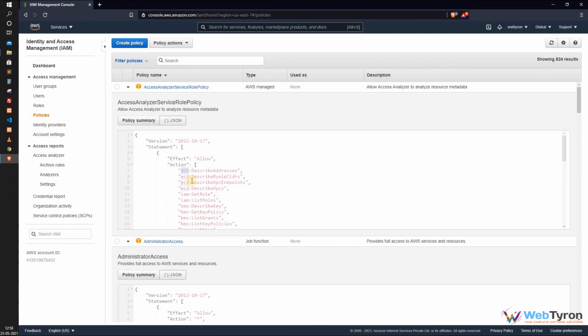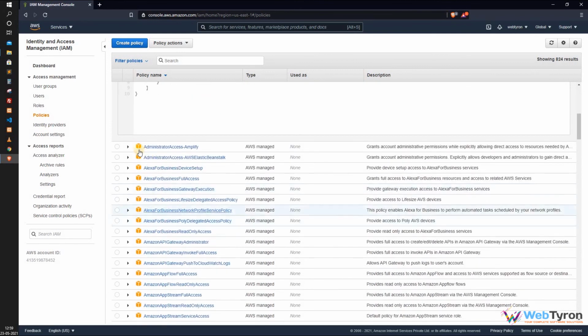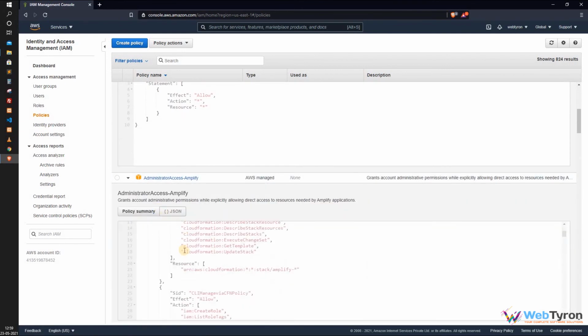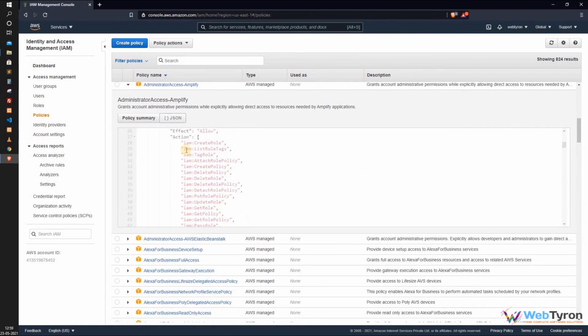Permissions are assigned in two ways, identity based or resource based. So you can see here, this is EC2, which is a resource of AWS. So it is a resource-based permission, and also identity based.